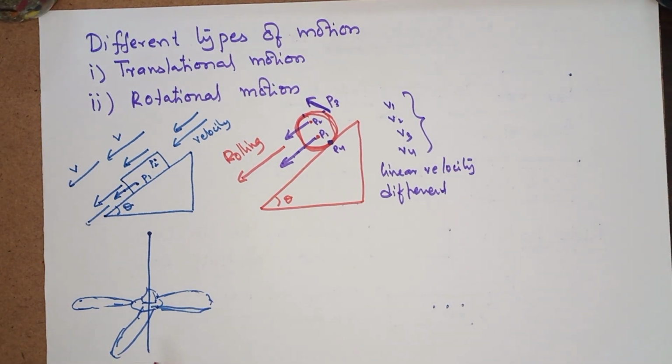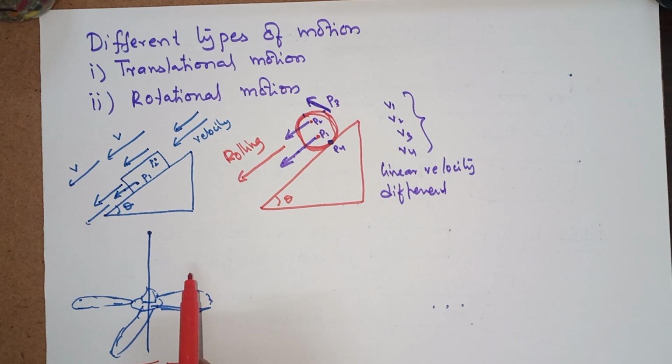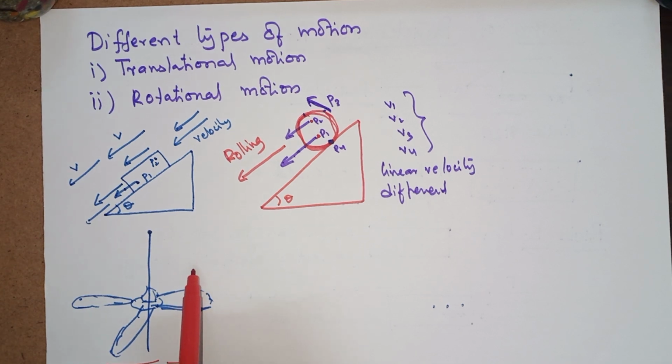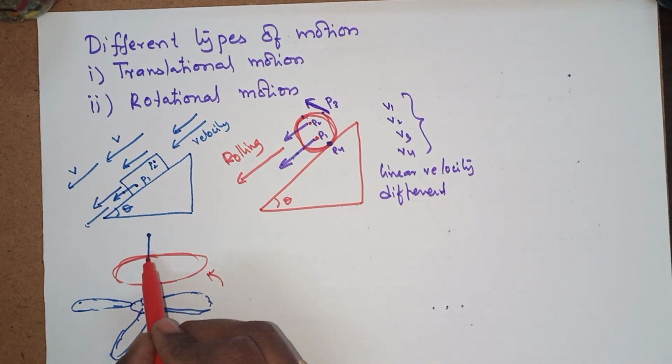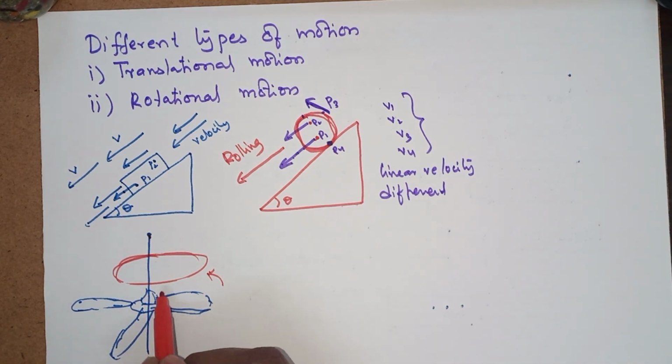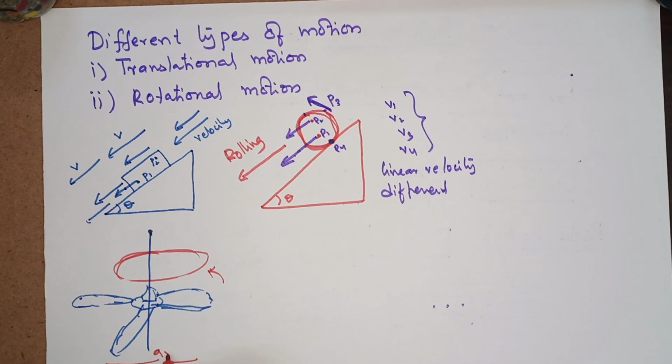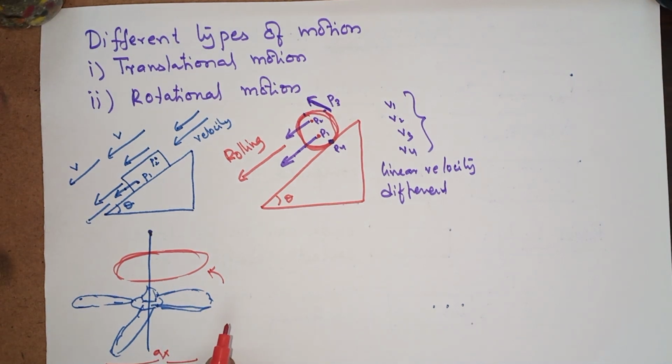Now see this example, which is very familiar to us, which is a fan. The fan is moving about its own axis. Let us say this is the anti-clockwise direction. It is being rotated about the axle, and this is called the axis of rotation.